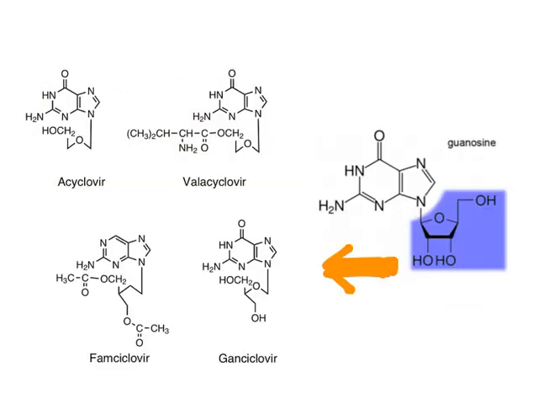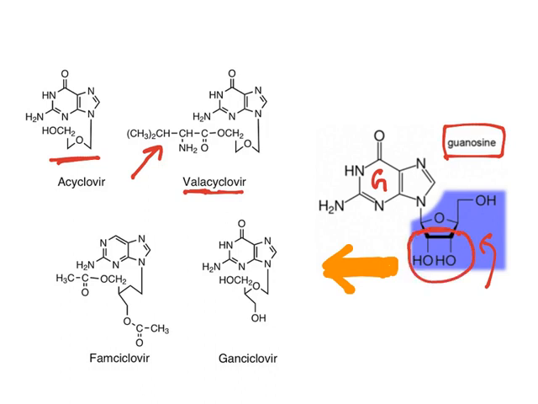Now we need to know the remaining drugs. See, most of the drugs are derivatives of guanosine. So you have the guanine ring with ribose sugar. When you remove this ring part, it becomes acyclovir. Now to that, if valine amino acid is attached, it becomes valacyclovir. If the complete ring portion is removed, it is acyclovir.